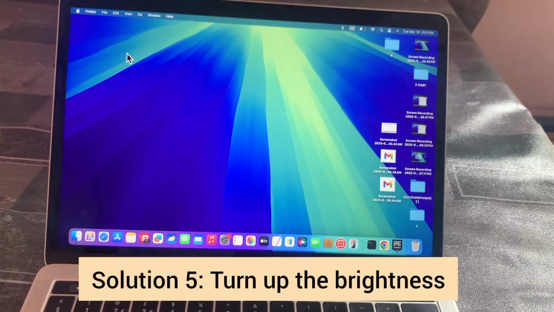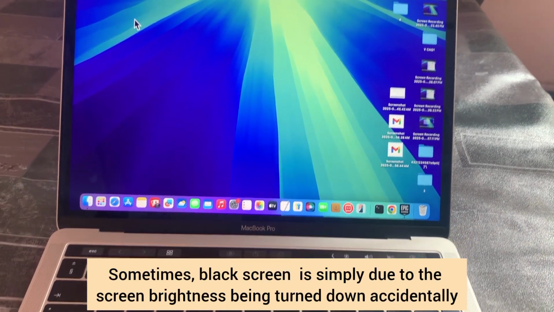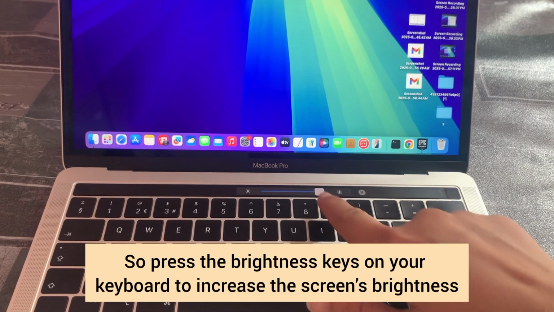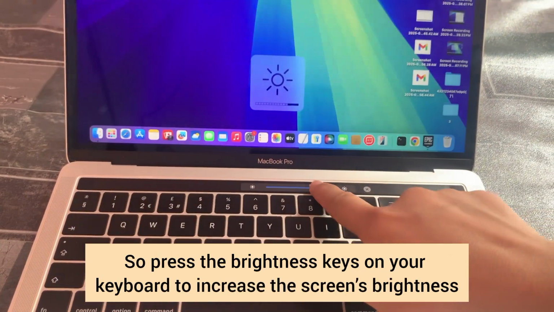Solution 5. Turn up brightness. Sometimes a black screen is simply due to the screen brightness being turned down accidentally. So press the brightness keys on your keyboard to increase the screen's brightness.